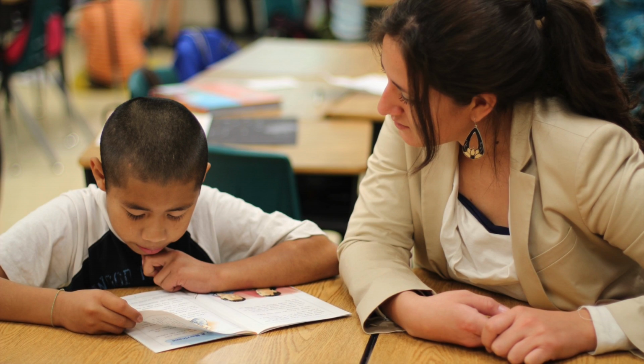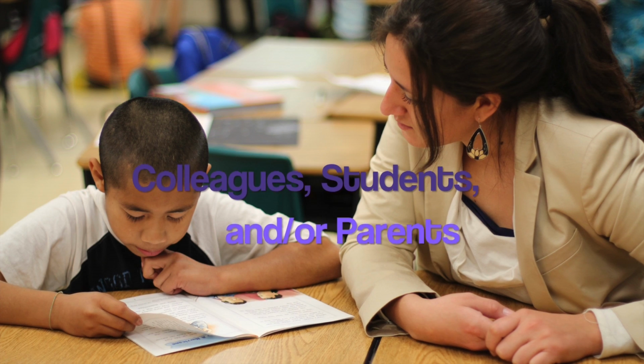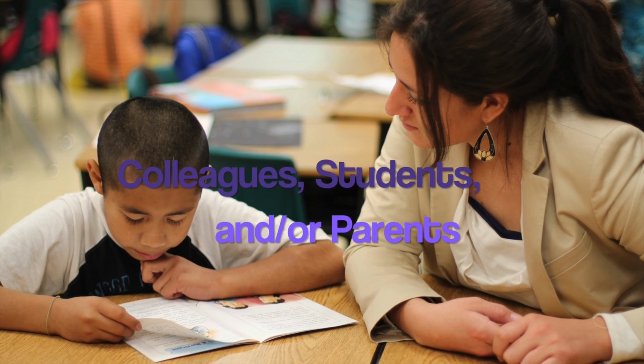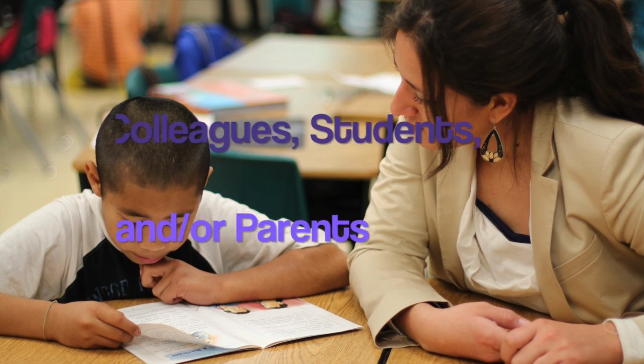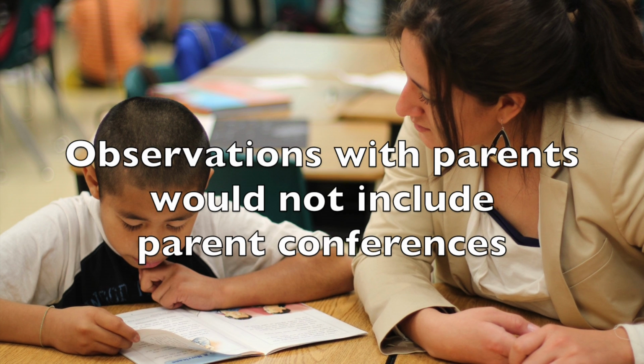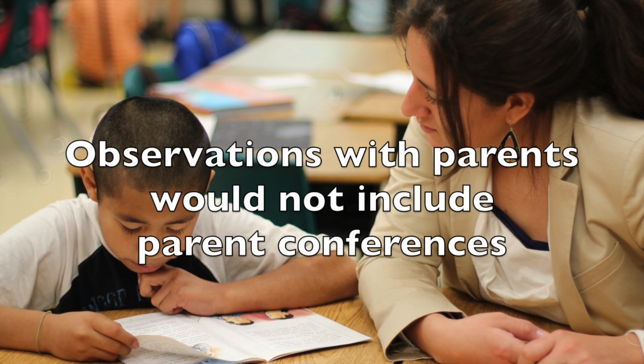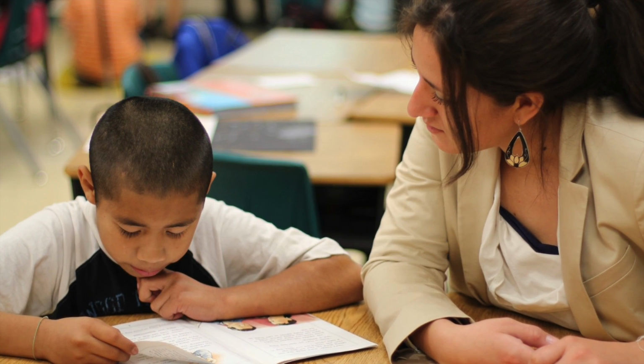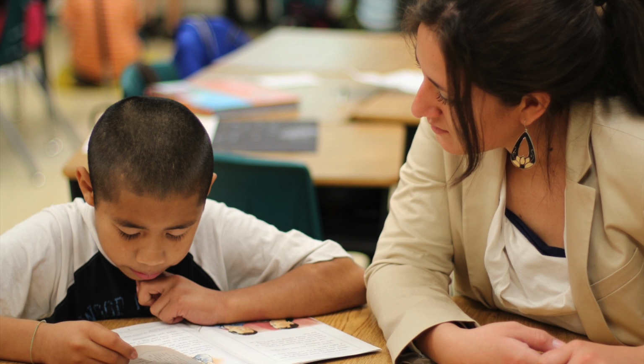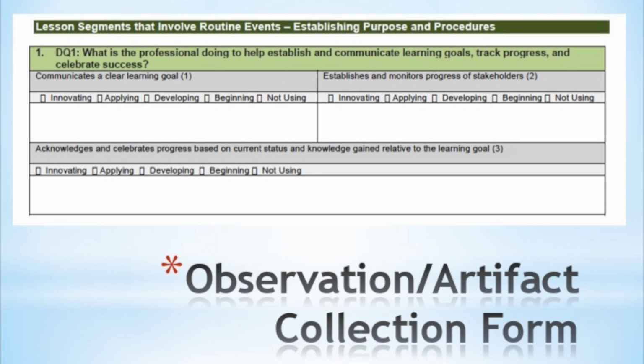The observations can be of the professional with colleagues, students, and/or parents. Observations with parents would not include parent conferences, but rather opportunities for parents to be invited to information sessions like curriculum nights. This is a sample view of the observation form for non-classroom professionals.